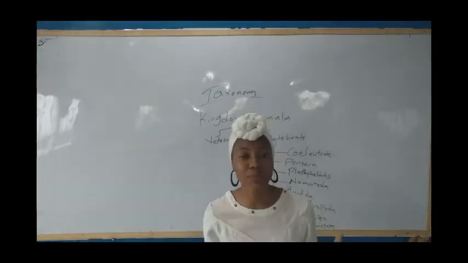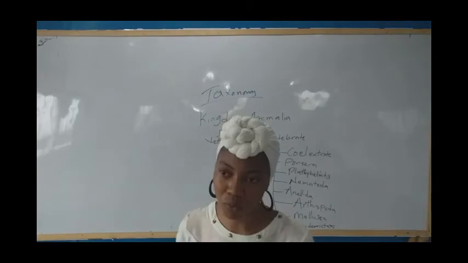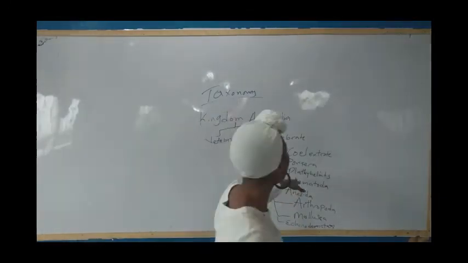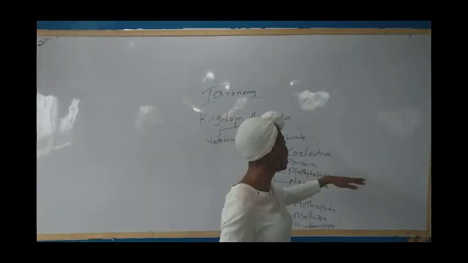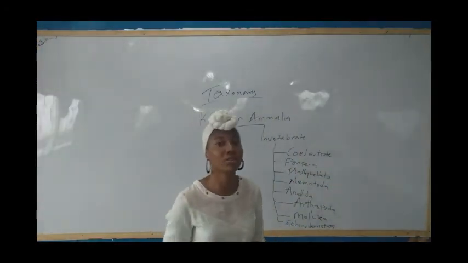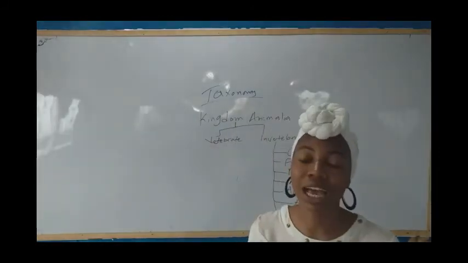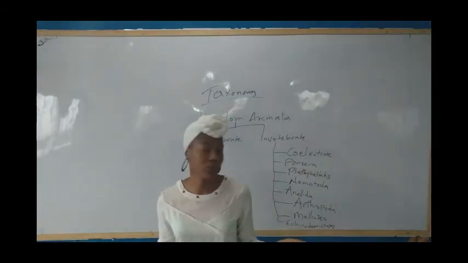Examples of organisms under this are the flatworms and the liver worms, under the class Platyhelminthes. They have body symmetry.